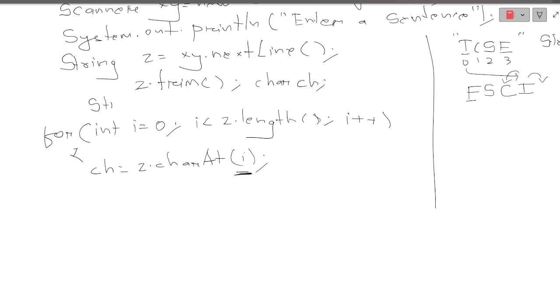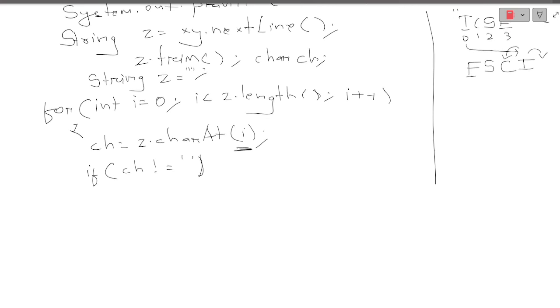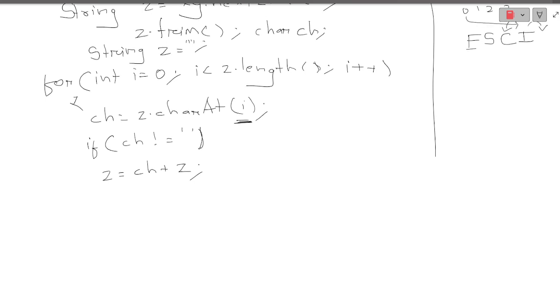So for that I have taken a string z as null. Why have I taken it? I will make you understand. So what will I be writing? I will be writing if ch is not equal to a space. Suppose there is no space between the characters. So z is equal to ch plus z. Why have I written this? I will be explaining everything. Just be patient and see what I'm writing right now. Else I will be taking another string, another null value.